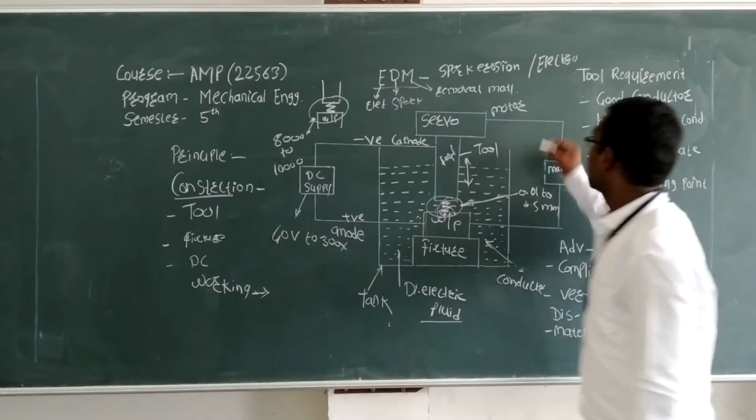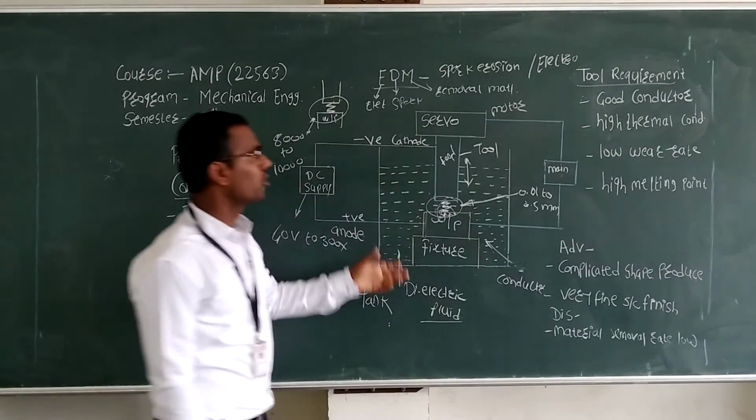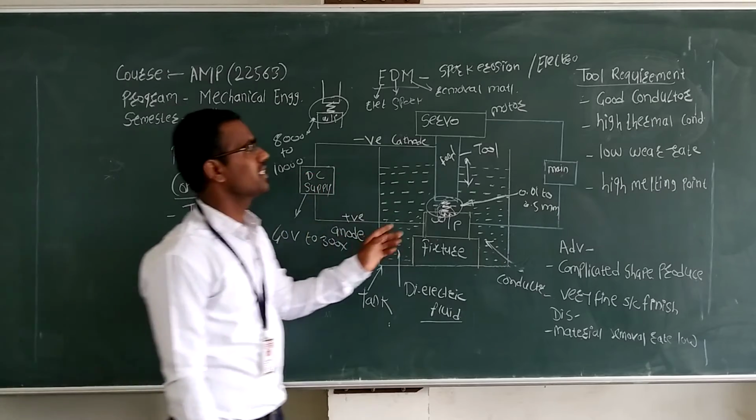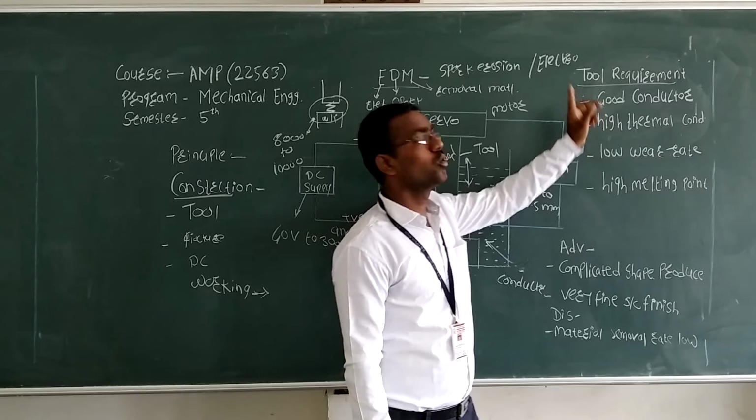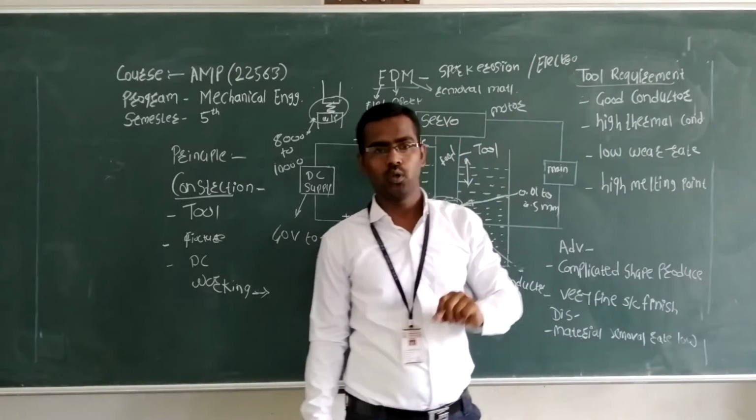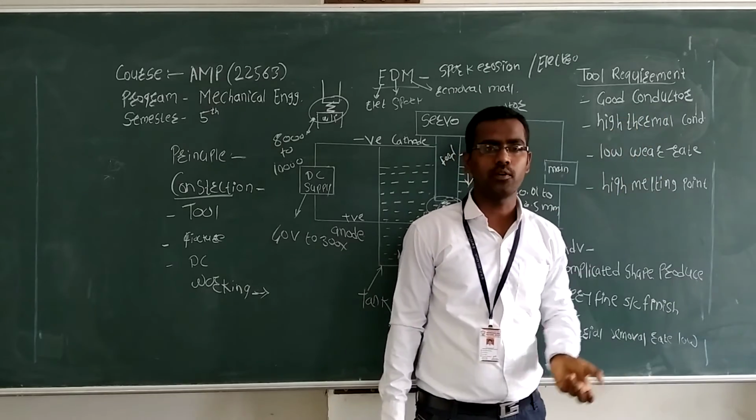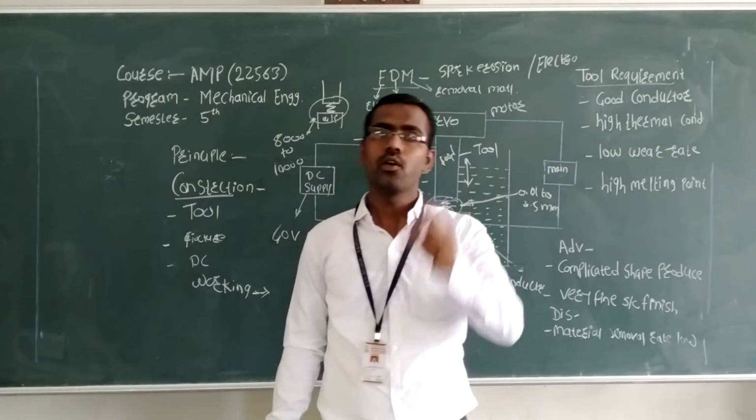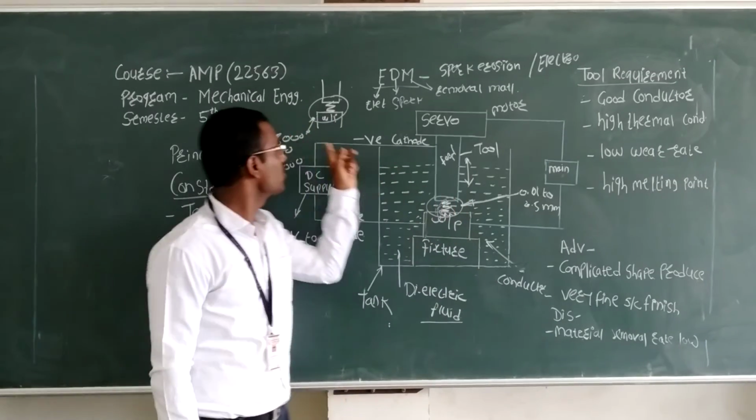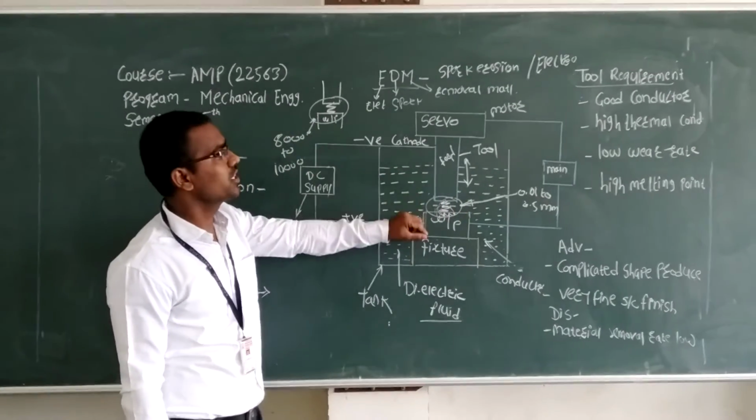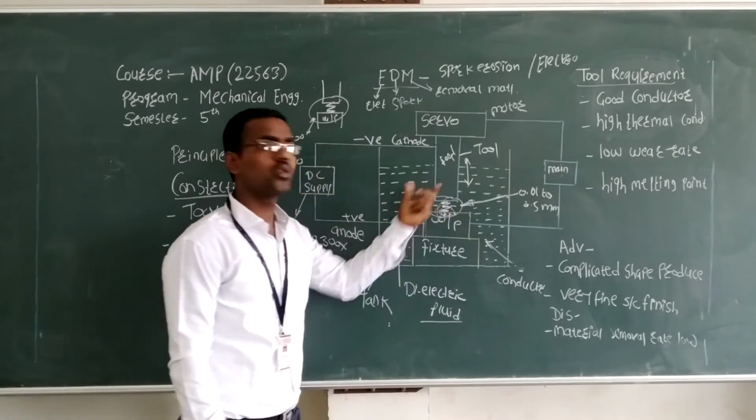Now the tool requirement. What is the tool requirement of this process? First, the tool material should be a good conductor. That is a basic requirement of the tool. Next, it should have high thermal conductivity, because the temperature created is near 8,000 to 10,000 degrees. So in that section, a high thermal conductivity material is required for the tool.